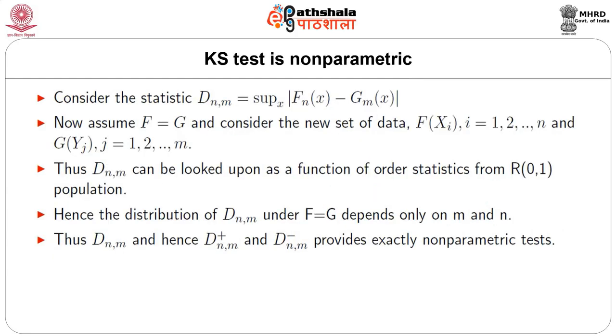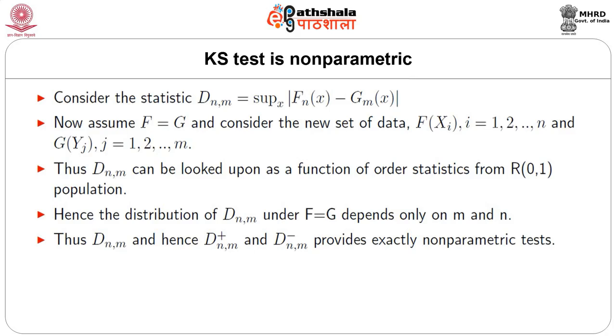Next, we shall discuss that the Kolmogorov-Smirnov distance function and the corresponding test is actually non-parametric. Note that this D_nm is defined as supremum over x of the absolute value of Fn(x) minus Gm(x). Now, if F equals G, then consider the new sets of data F(xi), i from 1 to small n, and G(yj), j running from 1 to small m.